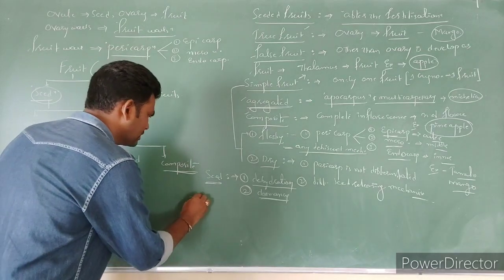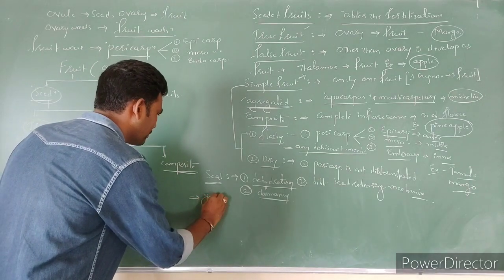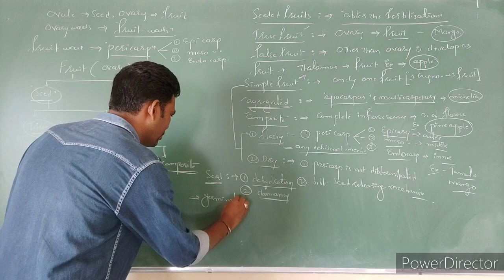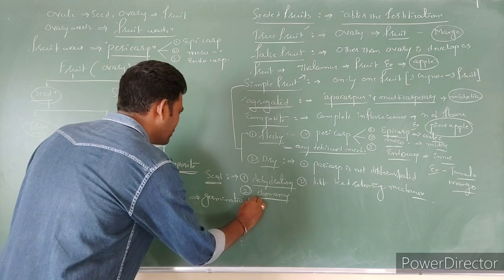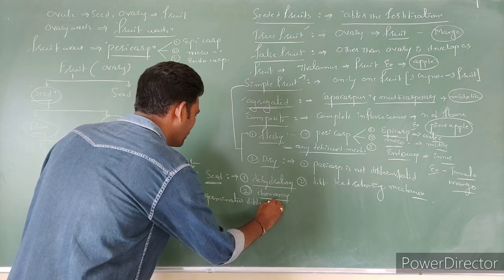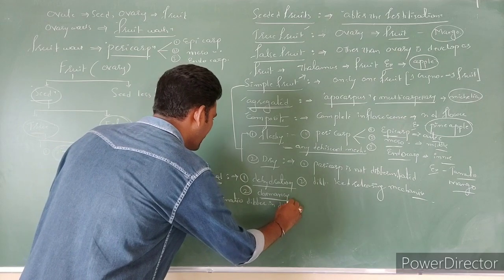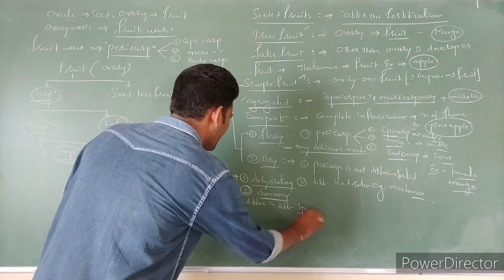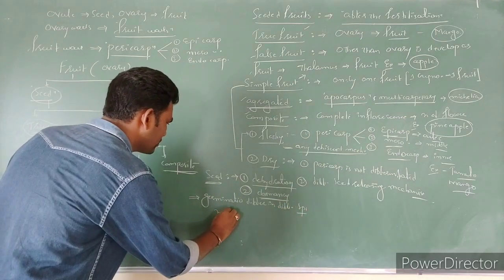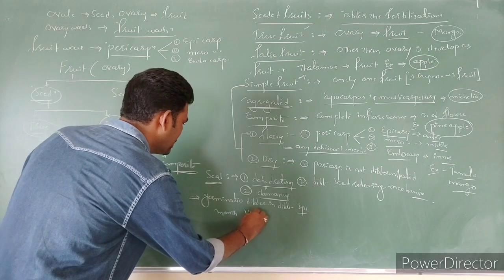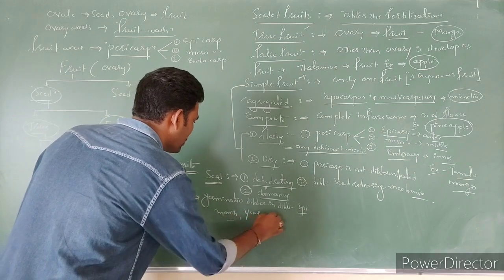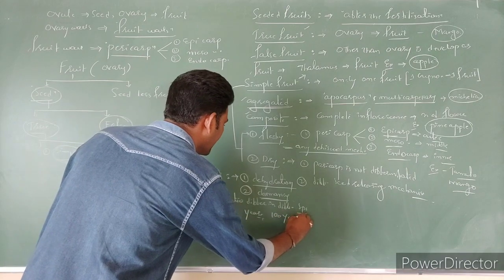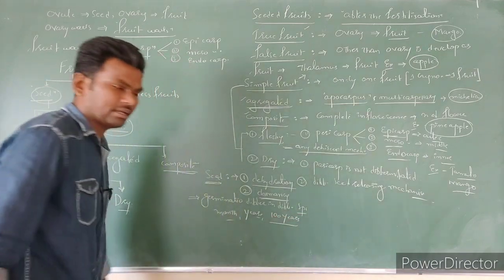And seed germination capacity differs in different species. Some are maybe months, some are maybe years, some are maybe more than 100 years.